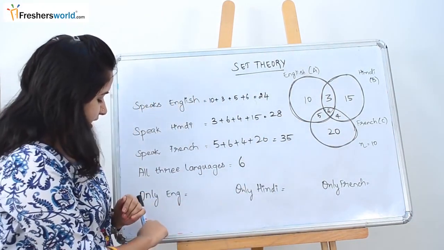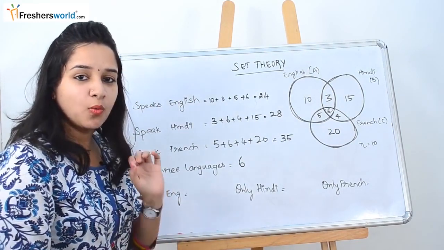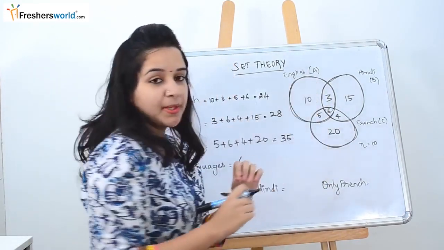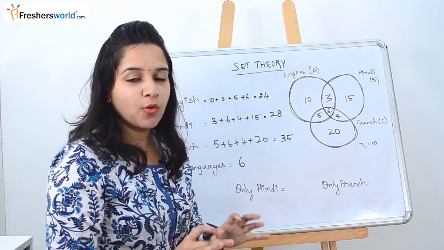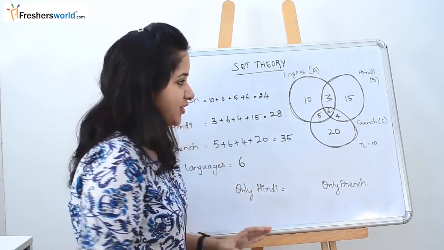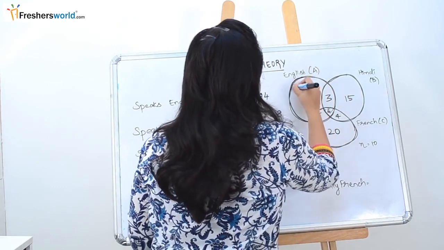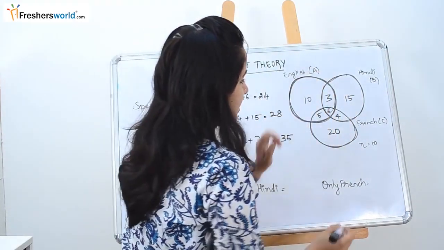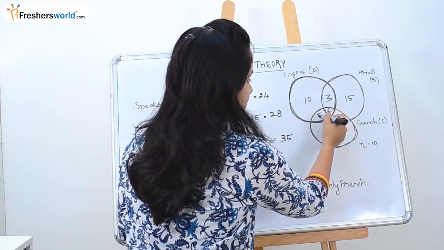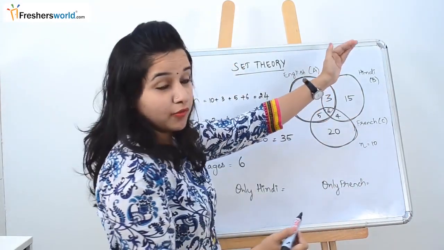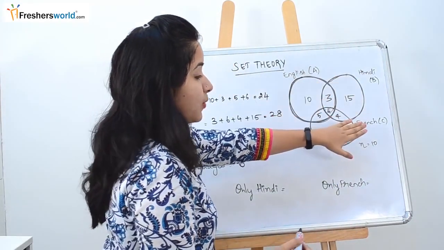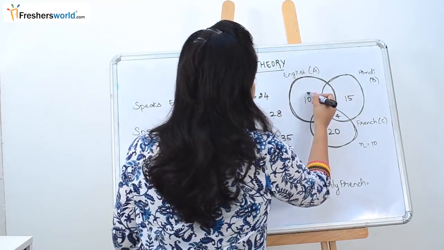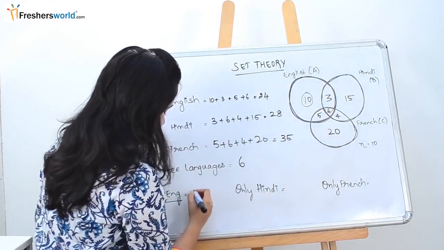So what is the next question? They are asking the people speaking only English. Here they are telling that they don't want people who are speaking Hindi or French. They want the people who know only English. Earlier for English we took the whole circle. But if you're going to take 3 or 6 or 5, it is a combination of Hindi as well as French. But what is the question? They are asking only English. So only English is nothing but the value 10.